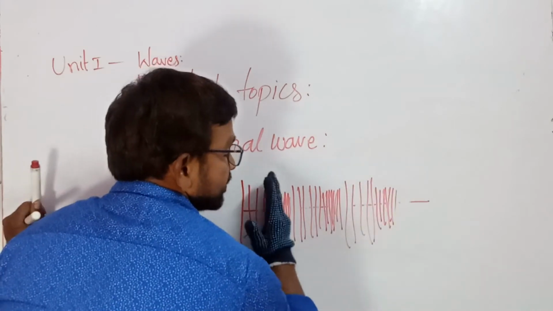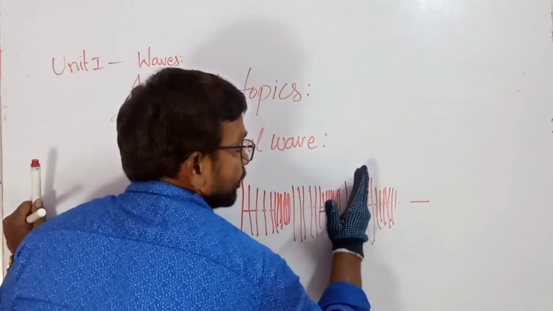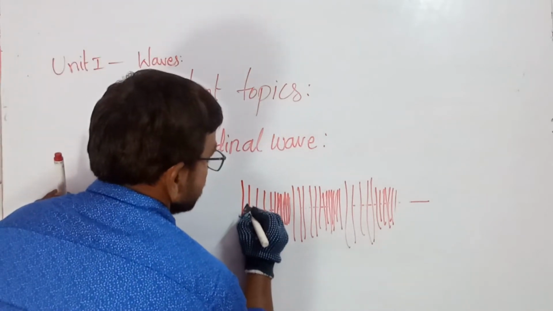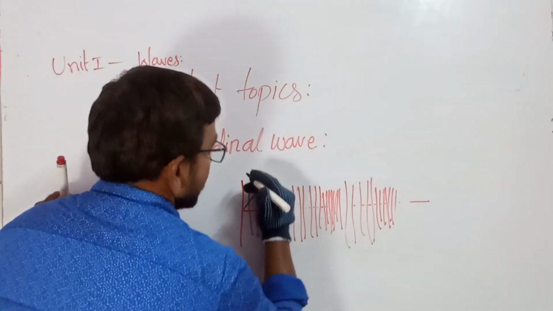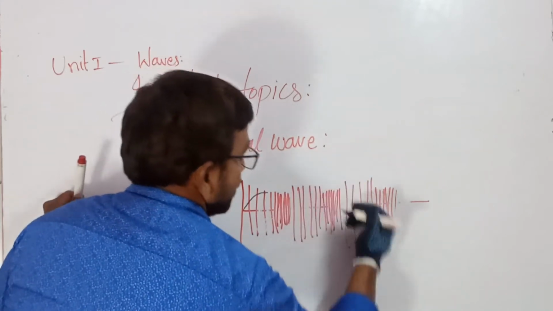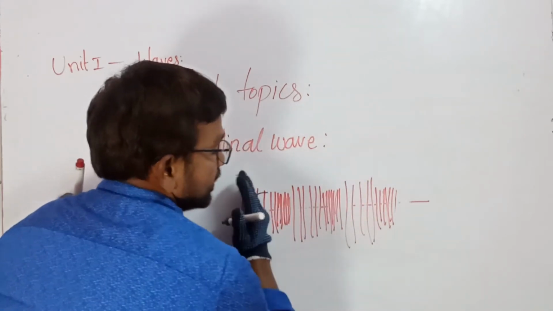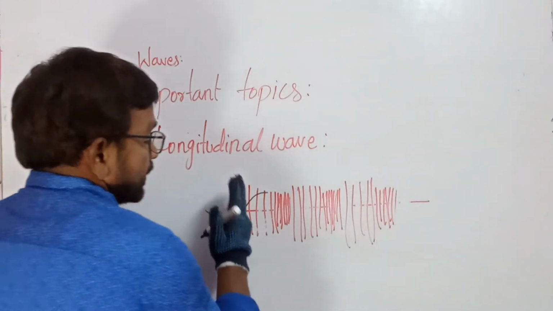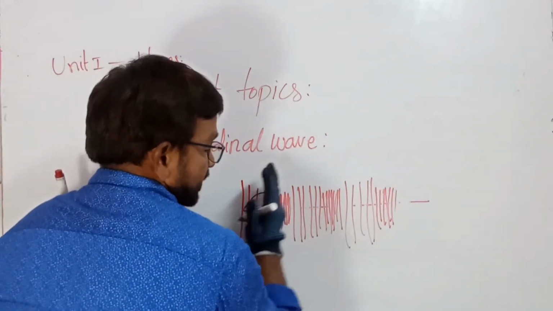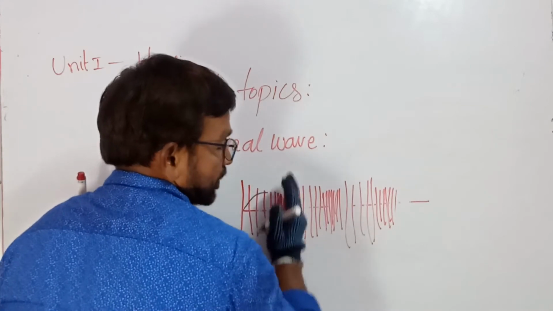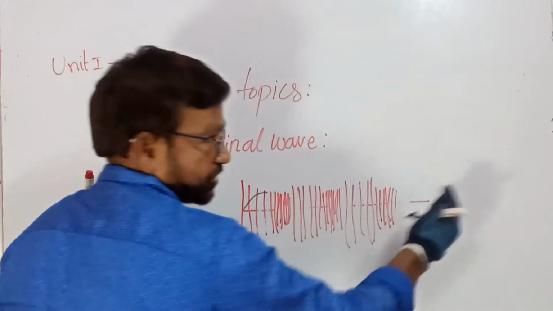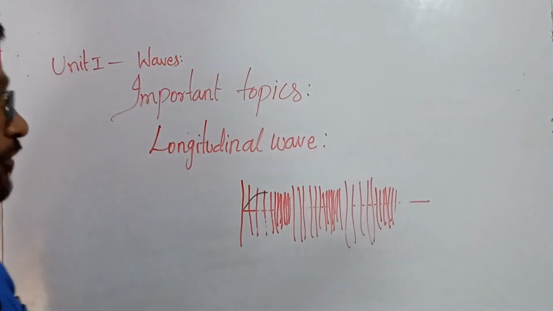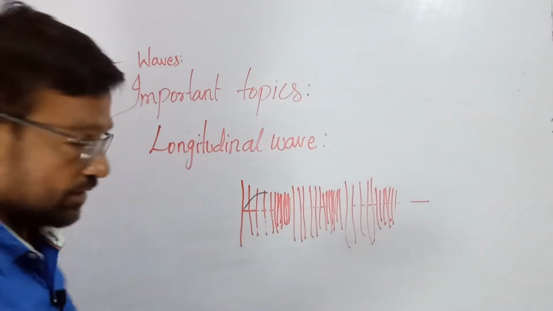See, here this wave is moving in this direction only. Before, you have seen the wave moving like this, propagating up and below, up, below. But this is moving in the same direction as the wave. Whatever the medium is, if the particles of the medium are oscillating in the direction of the wave, then that is said to be a longitudinal wave. Do you understand?